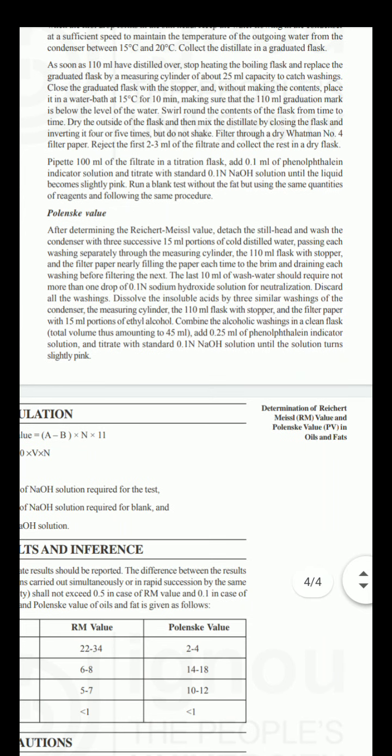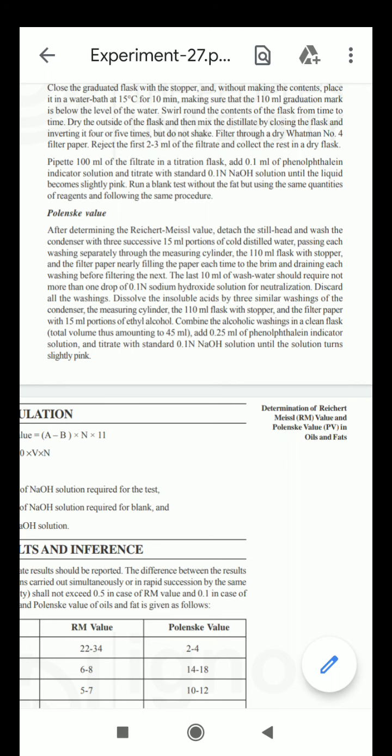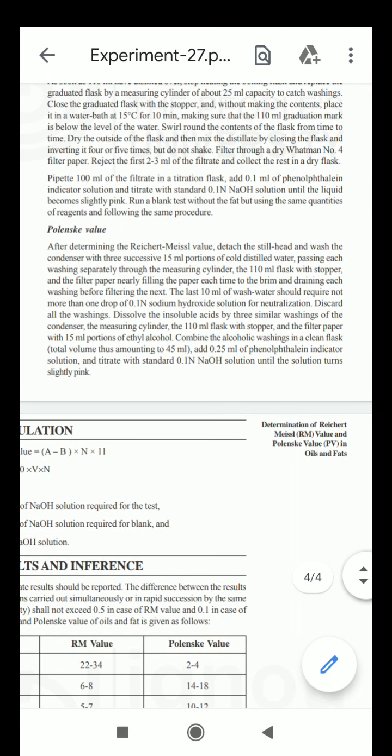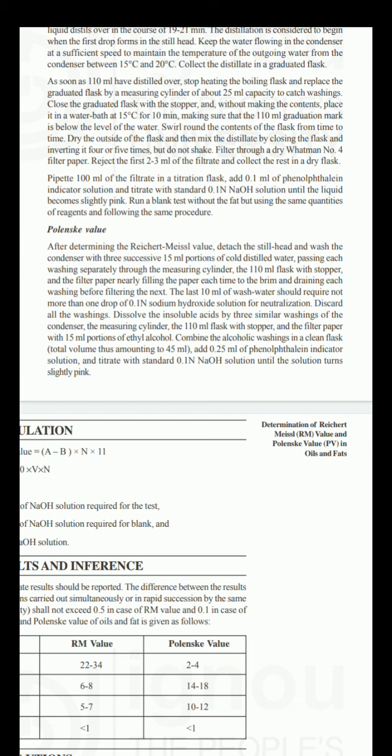Then swirl the contents of the flask from time to time, dry the outside of the flask, and mix the distillate by closing the flask and inverting it 4 or 5 times, but do not shake, so that all the content sticking to the flask gets mixed.